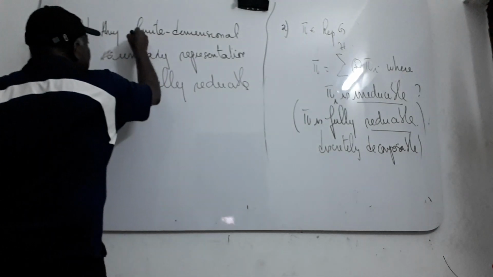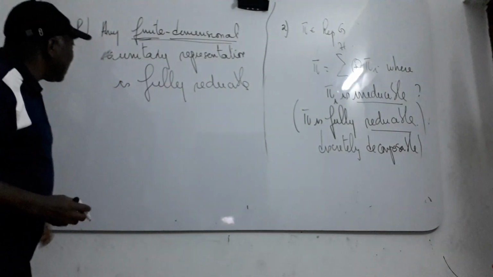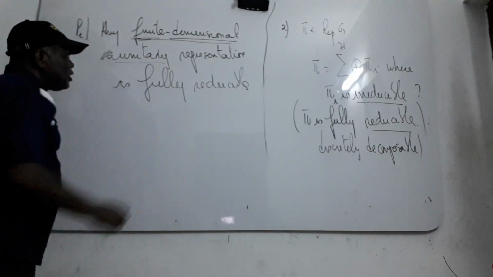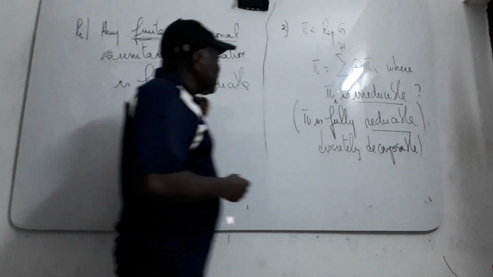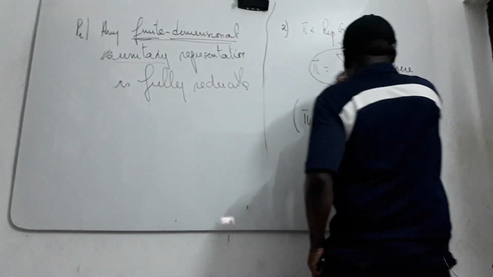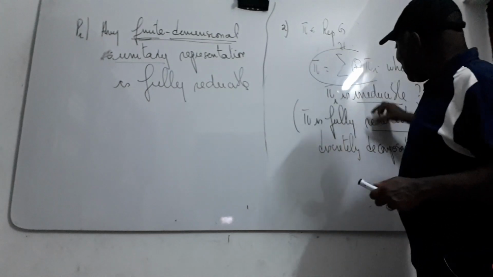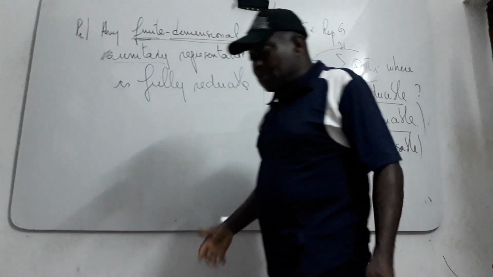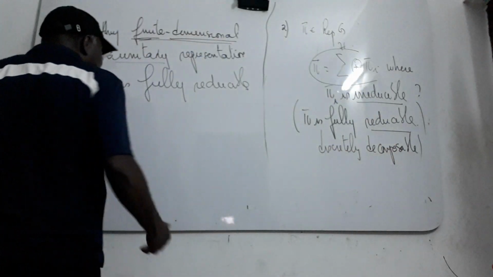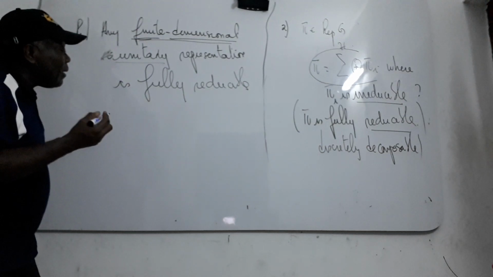This one is very important. If the representation is finite dimensional and also unitary, you can get this kind of decomposition. In this case, you can write pi like this, such that each pi i is irreducible. If not, it's not necessarily possible. But what is possible, the direct decomposition is always possible.